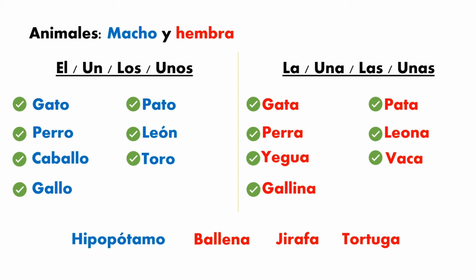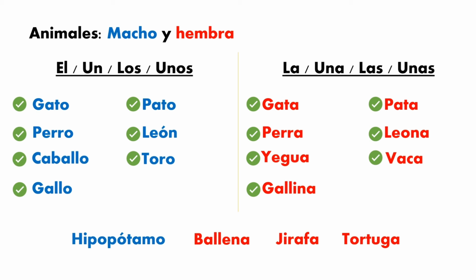And also, guys, there are some exceptions like this over here. You can see that in these cases there is no change. These words are the same for masculine and feminine. For example, the word hipopótamo. Hipopótamo is a masculine word, so it will be el hipopótamo. And in order to differentiate if it's masculine or feminine, it will be el hipopótamo macho or el hipopótamo hembra. But you can probably hear some people say la hipopótamo hembra or la hipopótama, and that would be okay. It's no problem.